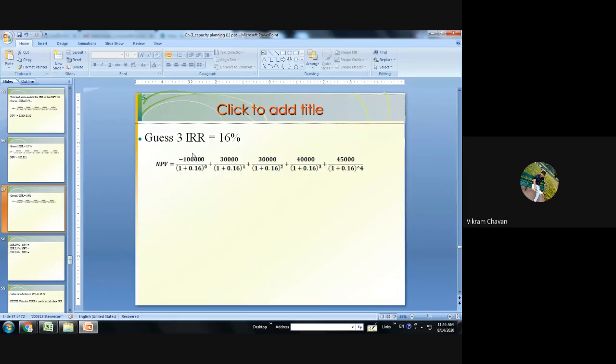The third guess is when IRR is equal to 16%. Please go for the third guess. When you are considering 16% IRR, what will be the NPV value? In that case, in the modified general formula for this problem, we have to put IRR equal to 0.16 everywhere, instead of IRR.